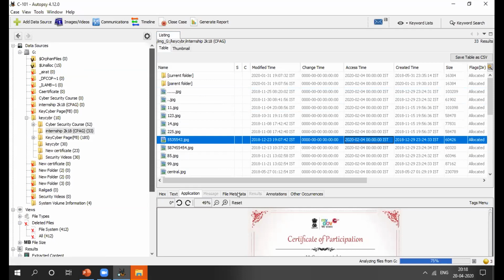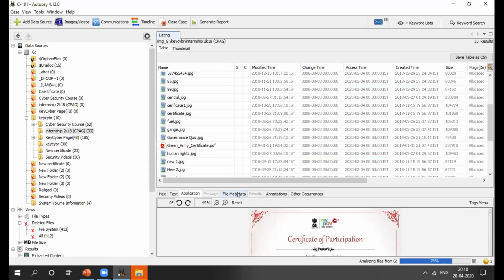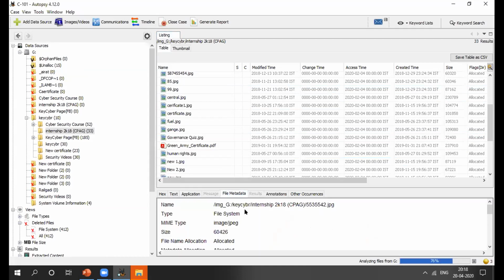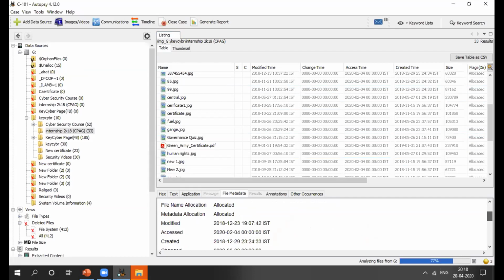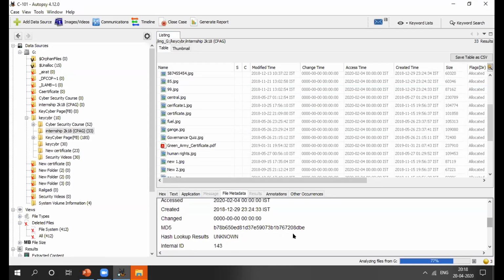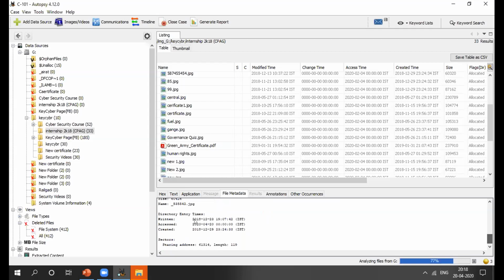If you want to know about file metadata, you can see here the exact location in the file system, image, then size, file name, allocation, allocated, then modified, accessed, created, changed, MD5, or MD5 hash lookup result, which is unknown, then internal ID, and then here is your result. After completing 100%, my case file will be ready, and its name is C101.